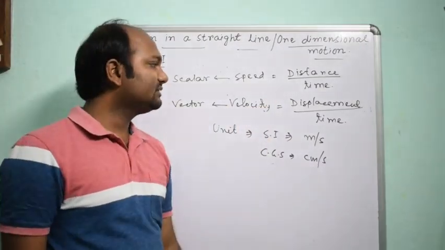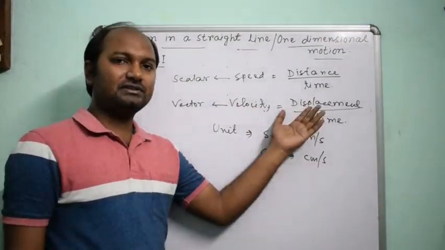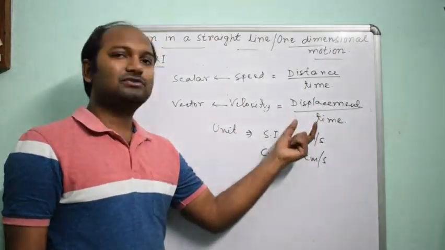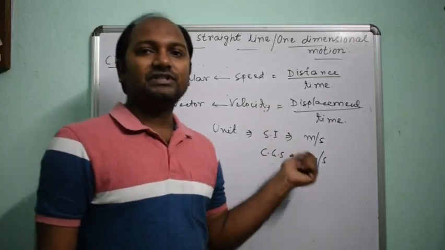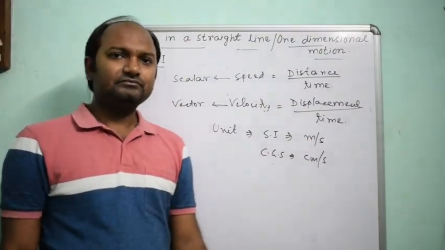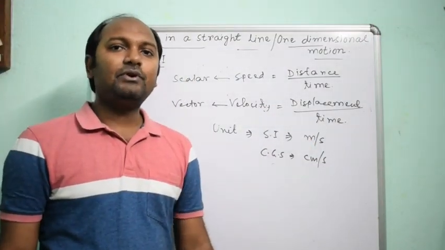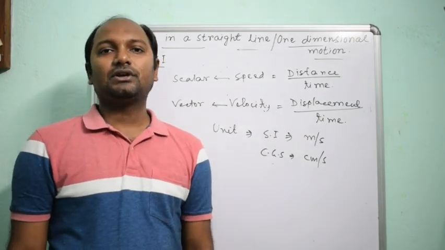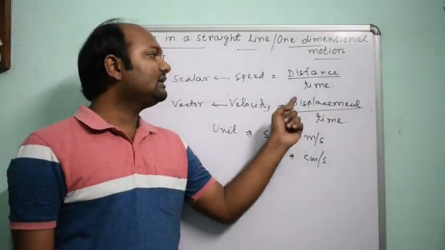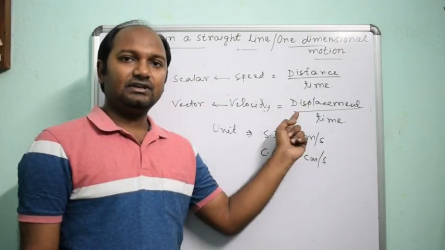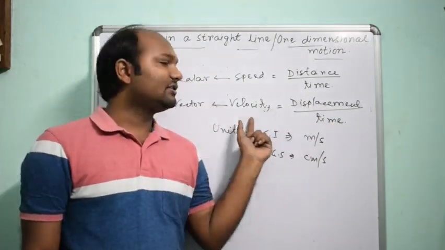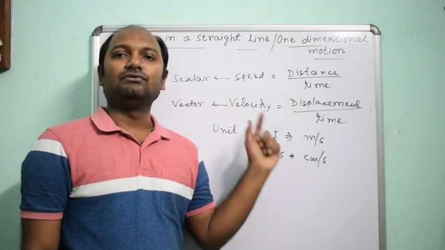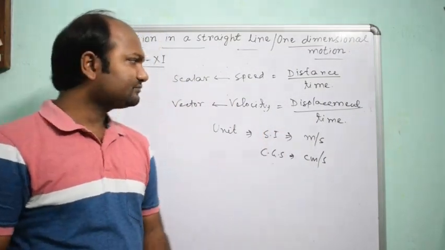When an object covers equal displacements in equal intervals of time, then the velocity is known as uniform velocity. Similarly, non-uniform velocity. When an object covers unequal displacements in equal intervals of time, then the velocity is known as non-uniform velocity.